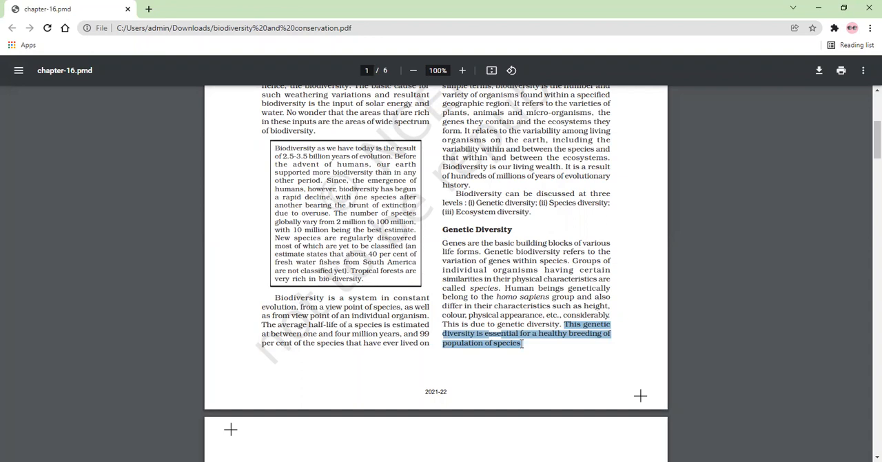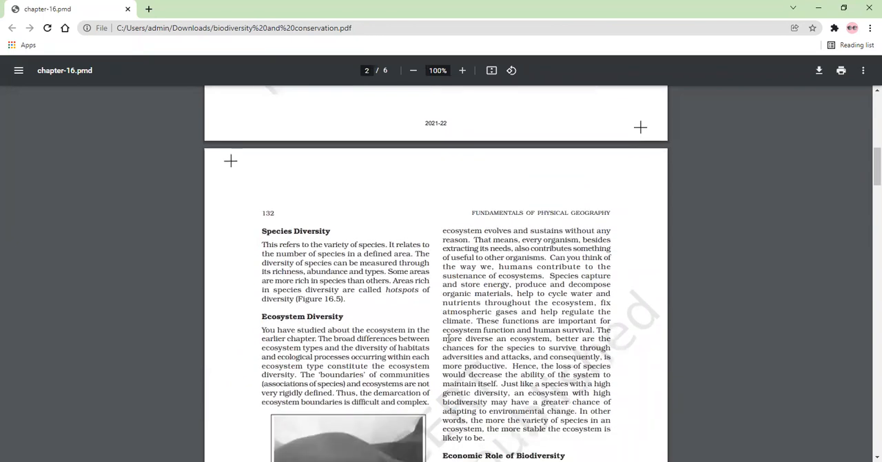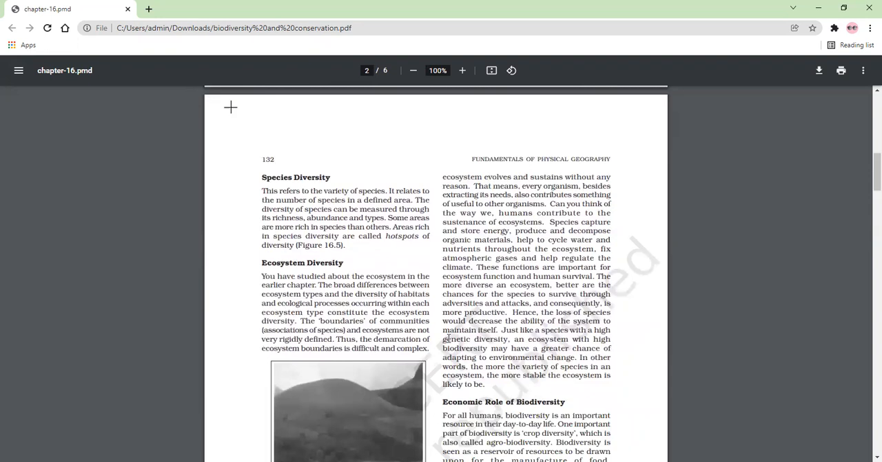Next one is species diversity. Species we can say type or kind. स्पीशीज डाइवर्सिटी मतलब टाइप्स ऑफ स्पीशीज, काइंड ऑफ वेराइटीज. So this refers to the variety of species. It relates to the number of species in a defined area. तो species diversity में अगर आप देखेंगे तो डिफरेंट टाइप्स ऑफ प्लांट्स जो हमें मिल रहे हैं, उनमें हर एक की स्पीशीज अलग है.